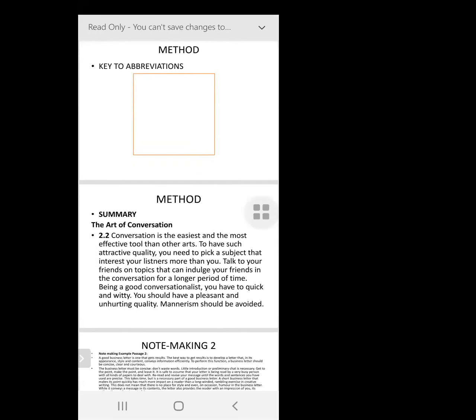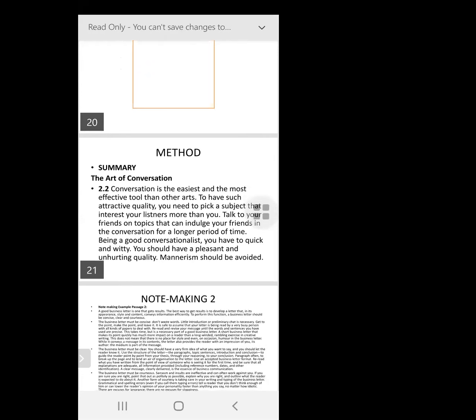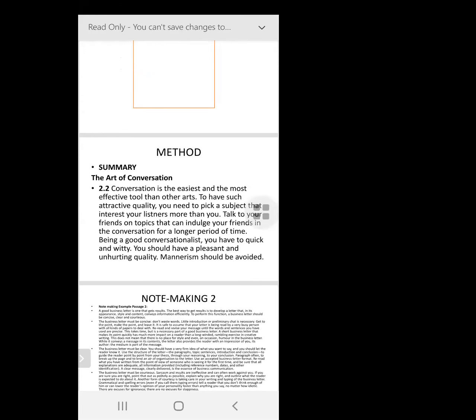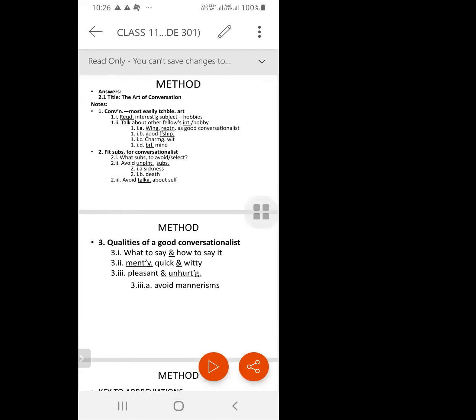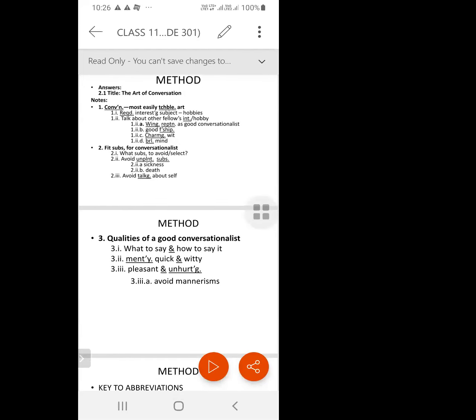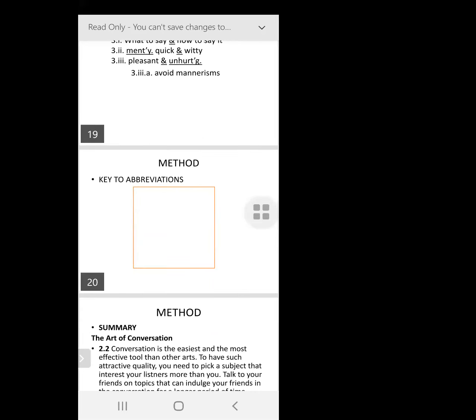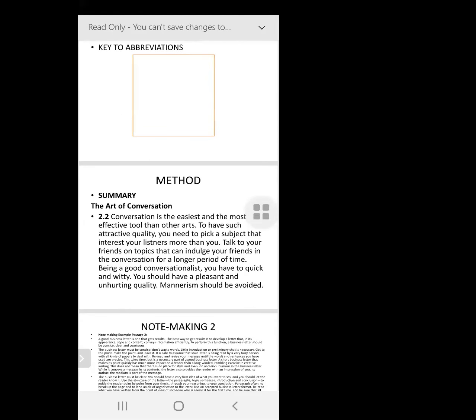The third step to your note making procedure is called the summary. You write the word summary. You will also write the same topic that you have written there. Remember, at the beginning of it, you had written the art of conversation. That is your title. So you give the same heading here, heading, title, whatever you want to call it. So you write the same title here, and you write the summary. The rules of the summary are, you should not go beyond 100 words.